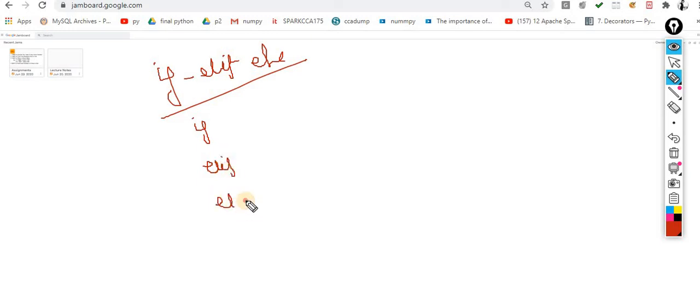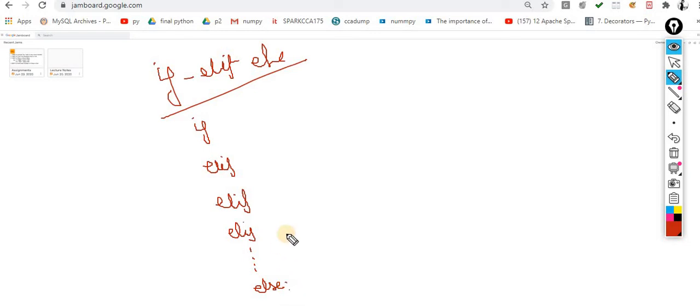The next is your if, elif, else. This one is the next condition. If, elif, and else. So understand it. The first funda: you can use n number of elif. A student may ask this question, sir, can we use only a single elif? No, you can take n number of elif. There is no limit. And after that you are supposed to take this else.